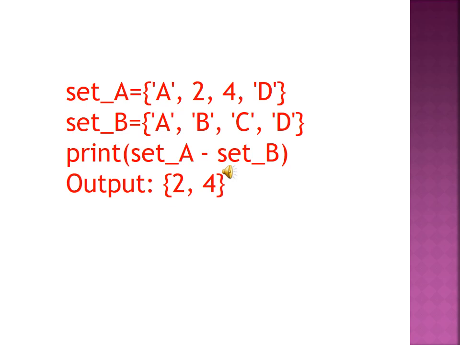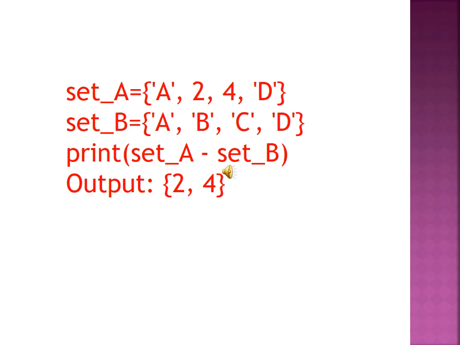Just look at first: we have given some values for set A and some values for set B. After print set A minus set B, here we have considered set A. That means you should take only set A values. A is available on both sides, so just ignore it.